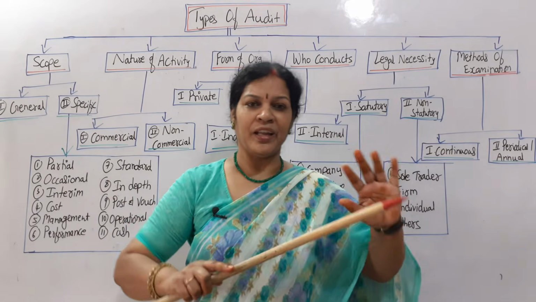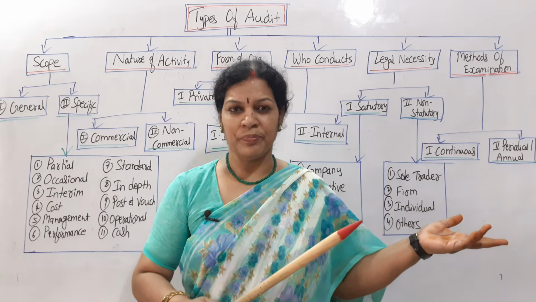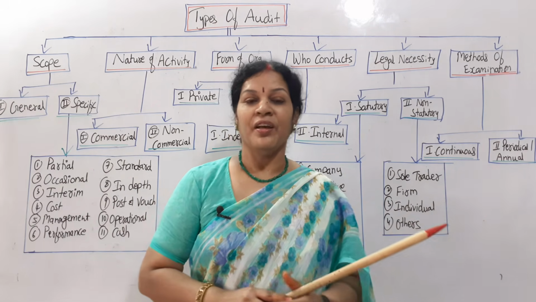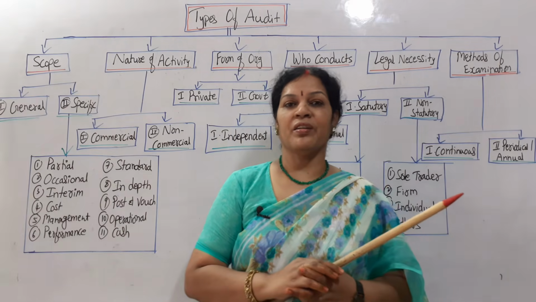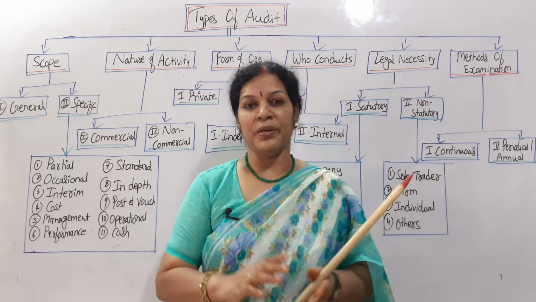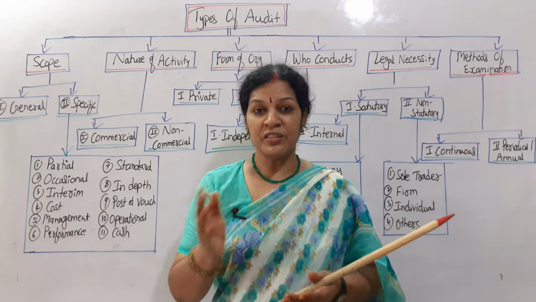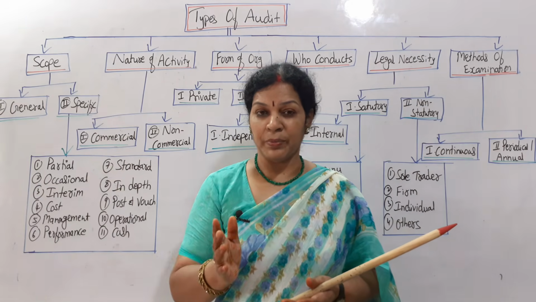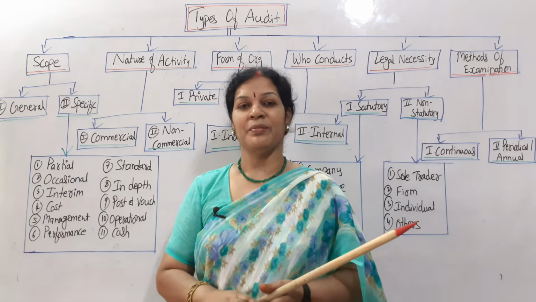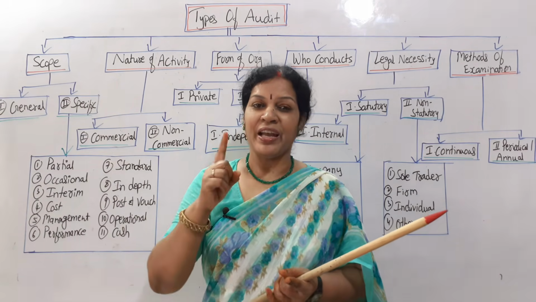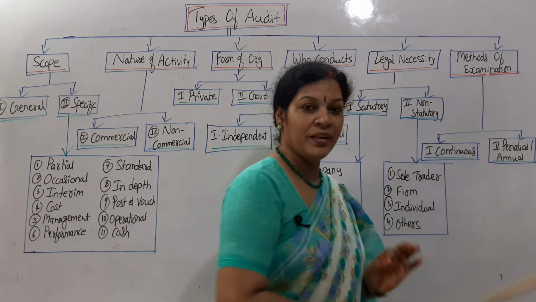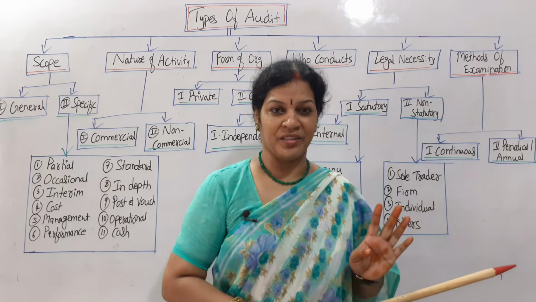Periodical audit or annual audit both are the same, but we are using different words: periodical audit, annual audit. Now when is this periodical or annual audit going to take place? The moment accounts are completed. The moment final accounts are completed, like the balance sheet is completed, then auditing work starts. Means yearly once, annually he is going to do the auditing. That is why we say it is a periodical or annual audit.